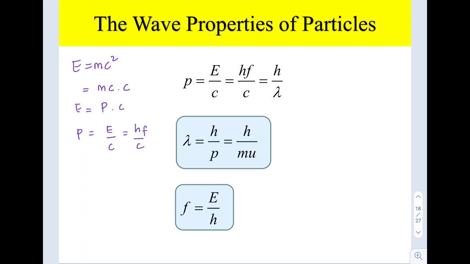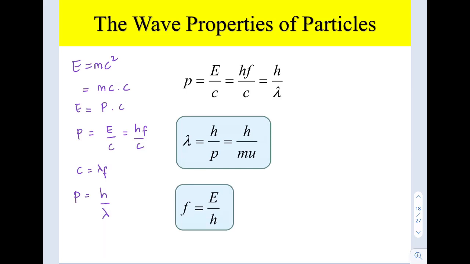And we know that energy is equivalent to hf. Based on c equals lambda f, from here we can have p equals h over lambda. Or we may rearrange it: if we are interested in lambda, lambda equals h over p, where h is the Planck constant and p is the momentum. It could be mv, it could be mc, it could be mu.